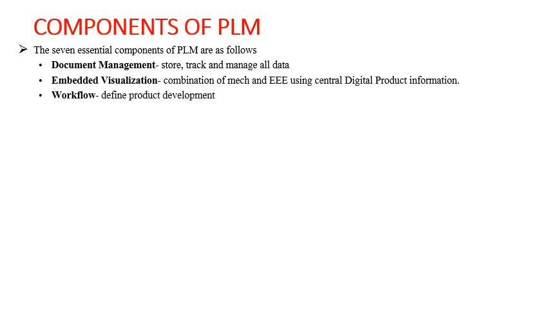The next component of PLM is workflow. A product will move from the initial stage till the end stage of the life cycle, and a proper workflow needs to be defined so that the product flows in the right path, in the right direction, without any trouble. It is very necessary to define the product development workflow so that all the operations or all the stages are smoothly functioning. The fourth component of PLM is distributed collaboration.